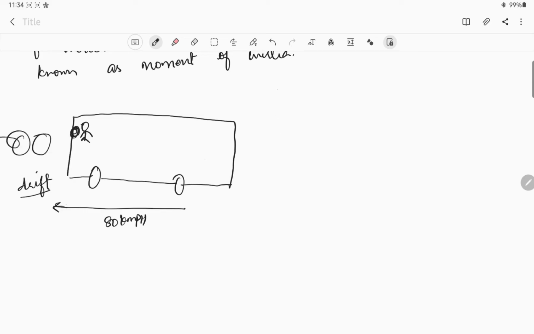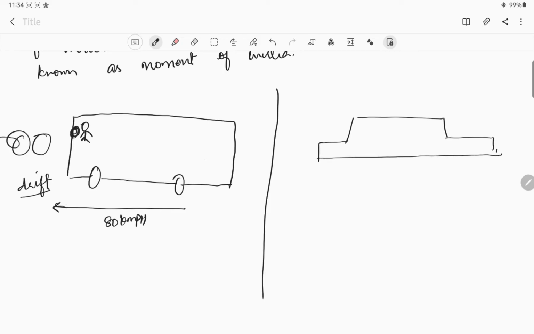The same way, if I take a sedan car, we have different vehicles like Swift, Dzire, and others.